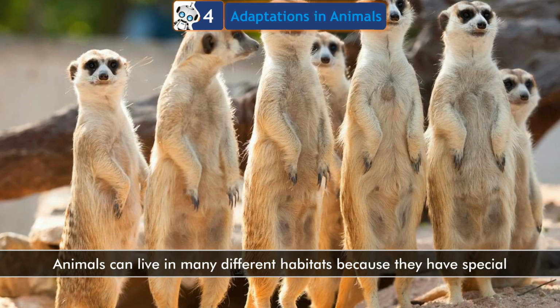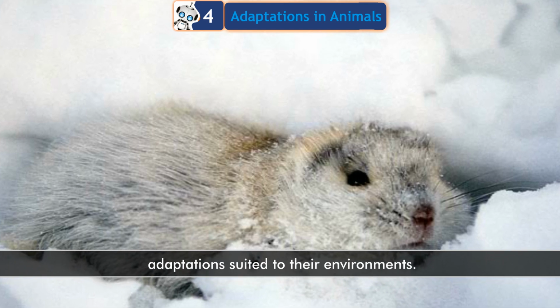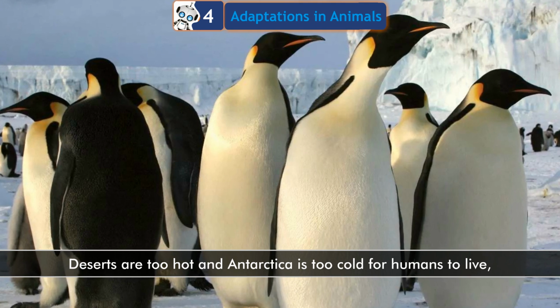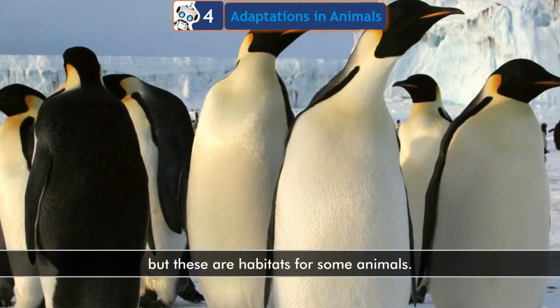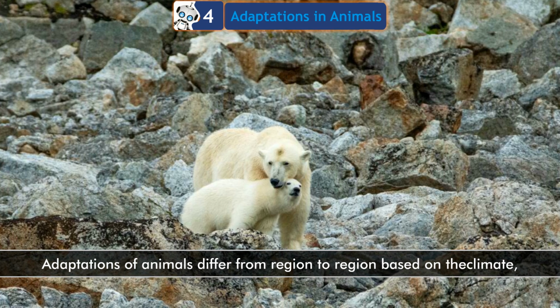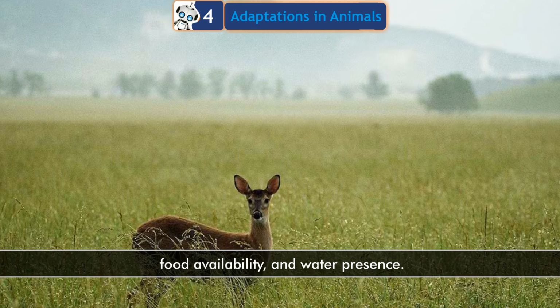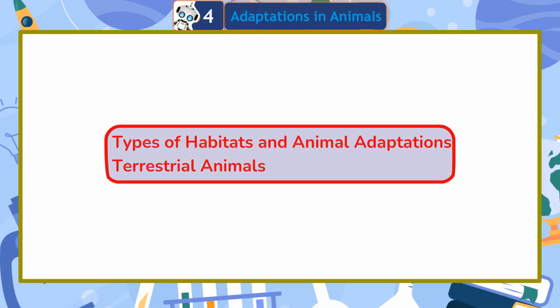Animals can live in many different habitats because they have special adaptations suited to their environment. Deserts are too hot and Antarctica is too cold for humans to live, but these are habitats for some animals. Adaptations of animals differ from region to region based on the climate, food availability, and water presence. Types of habitats and animal adaptations.